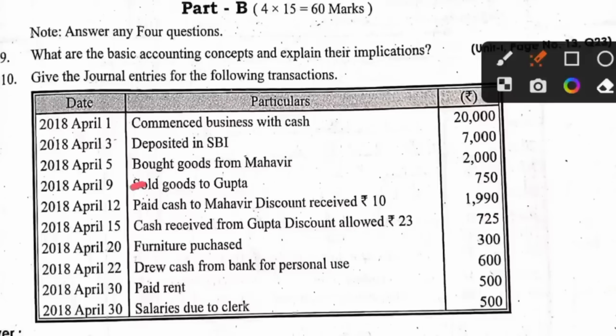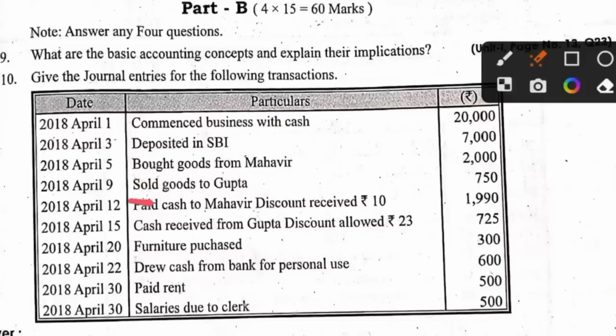నెక్స్ట్ బాట్ గూడ్స్ ఫ్రమ్ మహావీర్. మహావీర్ అనేది పర్సనల్ అకౌంట్. Okay, what is the personal account rule? Debit the receiver, credit the giver. Okay, Mahavir is giver or receiver? We are bringing goods from Mahavir, so Mahavir is a giver. Okay, so what will be the transaction? Purchase account data to Mahavir account, right?